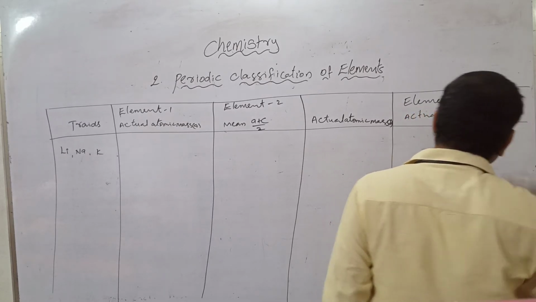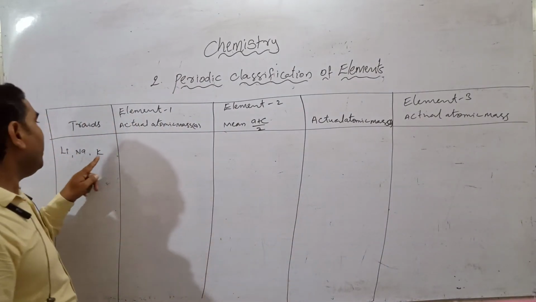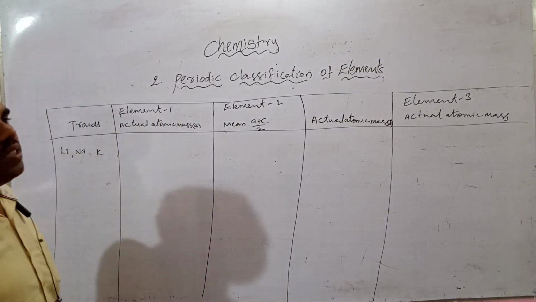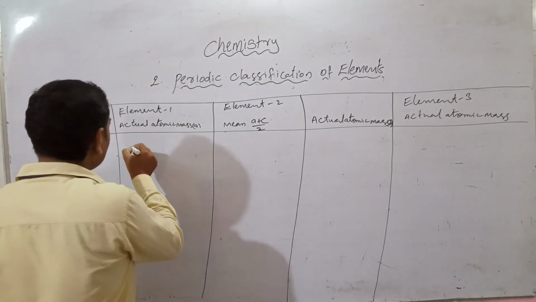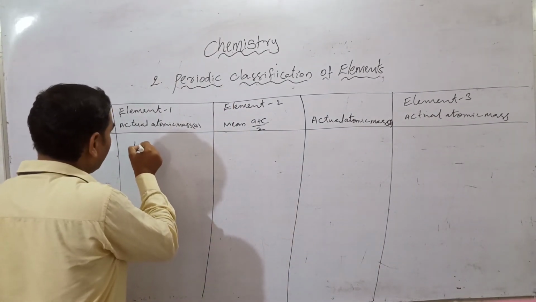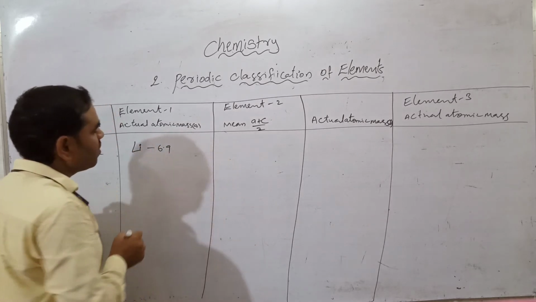Take lithium, sodium, potassium. What is the atomic mass of lithium? We write the lithium atomic mass as 6.9.